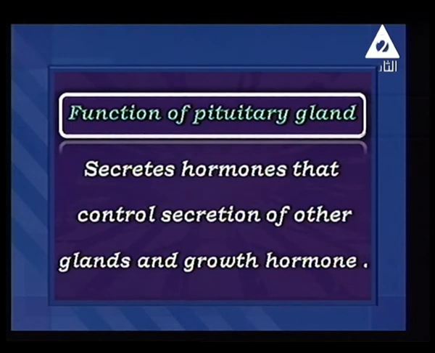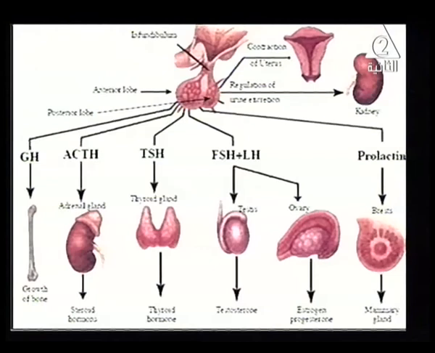Pituitary gland has an important role in secretion of growth hormone, which is responsible for development and growing of our body. The hypersecretion of pituitary gland during childhood causes a disease, which is what? Just gigantism. But in adults, it causes something called acromegaly. But what about the hyposecretion in childhood? It causes what? Dwarfism.